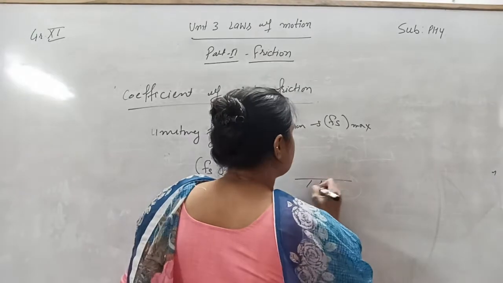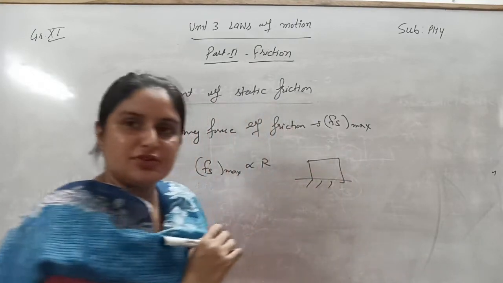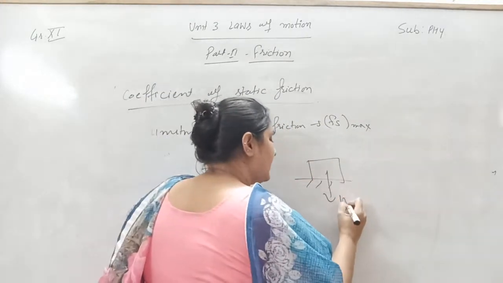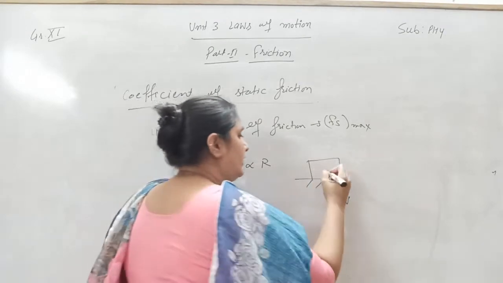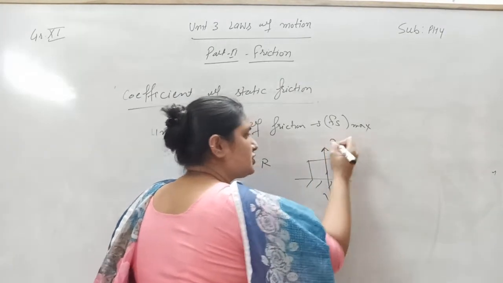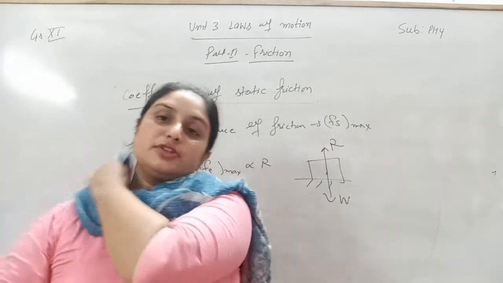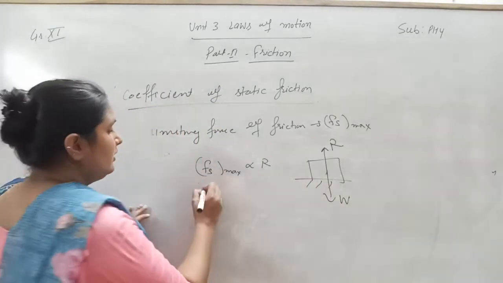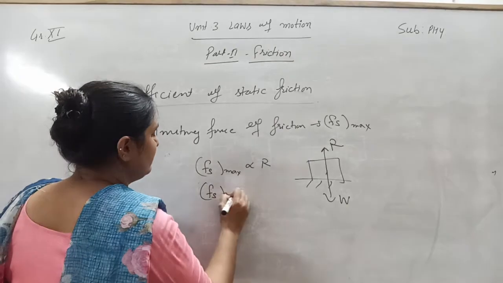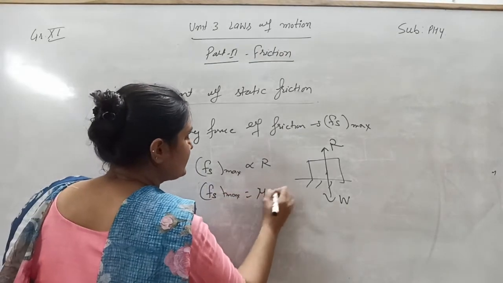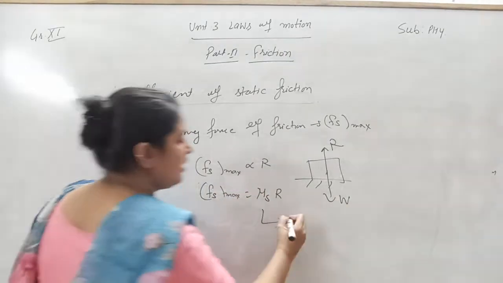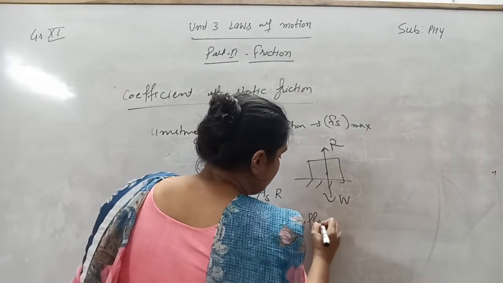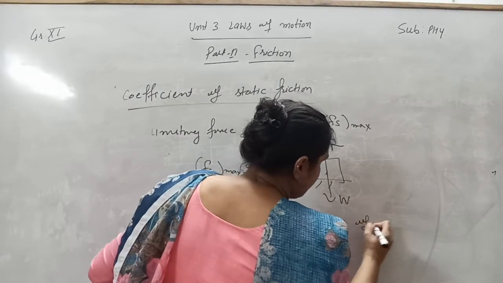What is the normal reaction? If the object is placed on the surface, its weight is acting vertically downward, and there will be an equal and opposite reaction, that is R. R is known here as the normal reaction. Now from here, Fs maximum is equal to mu s into R. Mu s is called the coefficient of static friction.